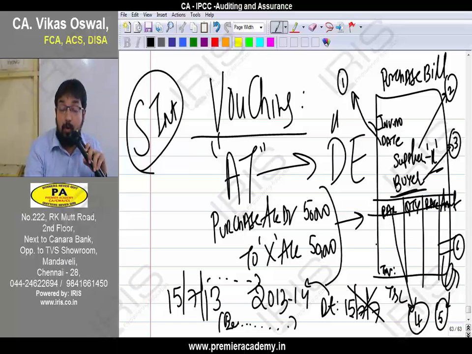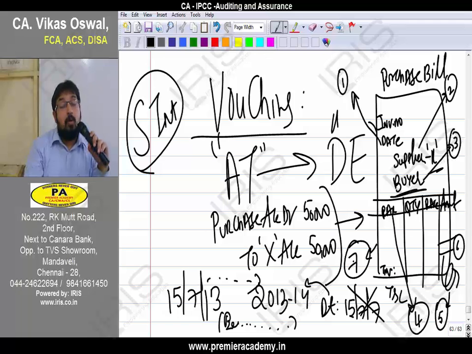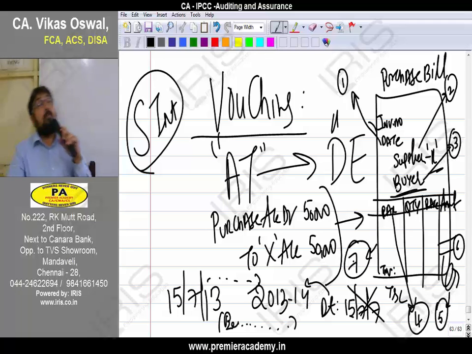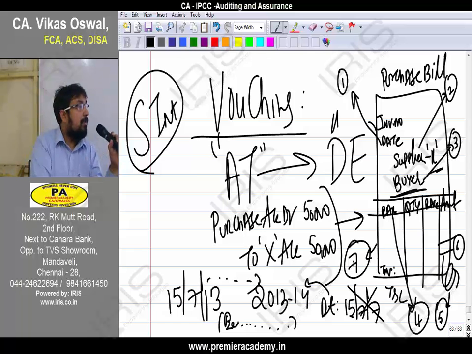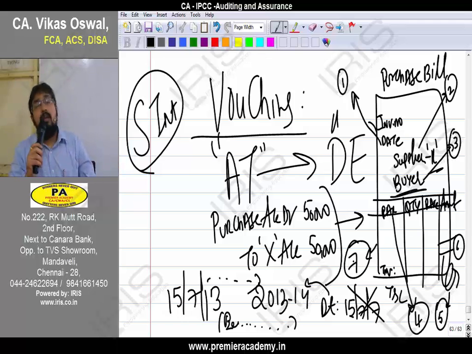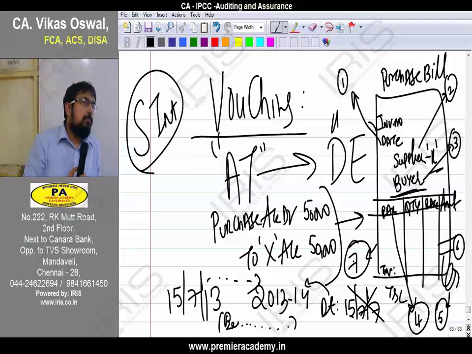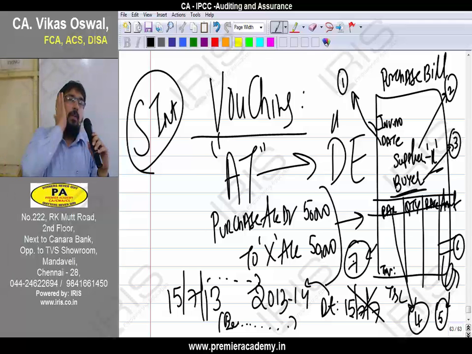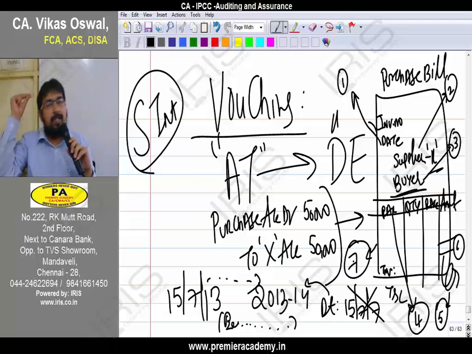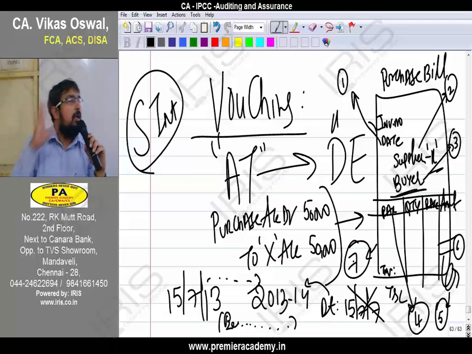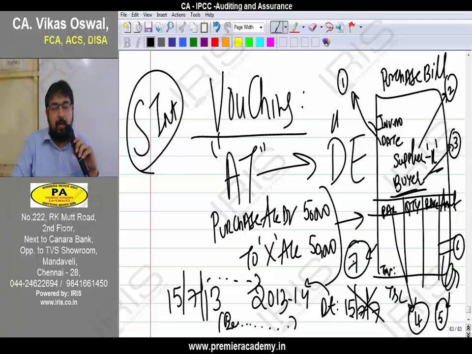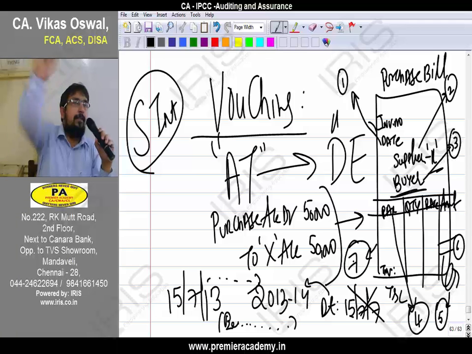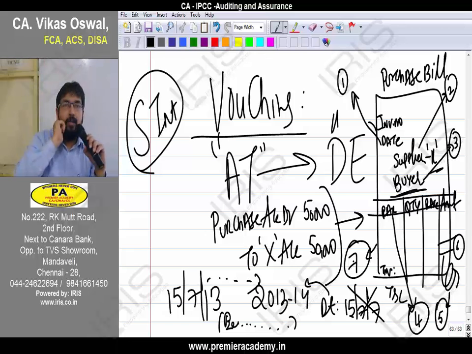And the seventh golden rule is to check the internal control in recording of transactions. What is the seventh golden rule? What is internal control? It's a plan, policy or procedure of the organization. That is what we understand by internal control. Are you clear? Have you understood? Are you clear with the concept?